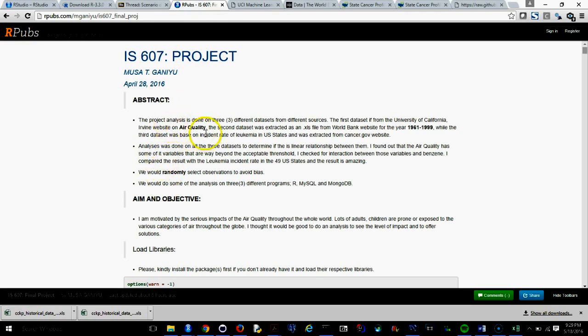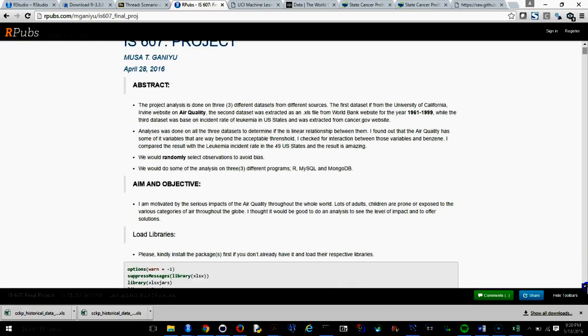I saw on the first data set that for the variables in question, most of the observations are really, really high. So I thought it would be a great idea to relate it with other data, to see what is really going on there and what might be the reason. I'm motivated to say this because the air quality throughout was really, really high. Some of them are really bad at this time. So we would like to look at the impact and then offer solutions.